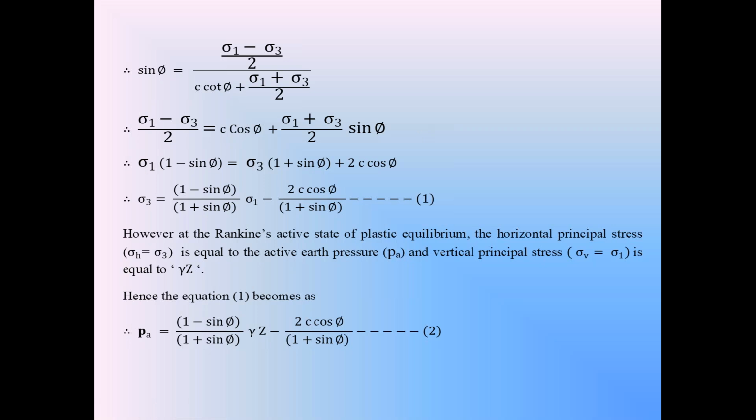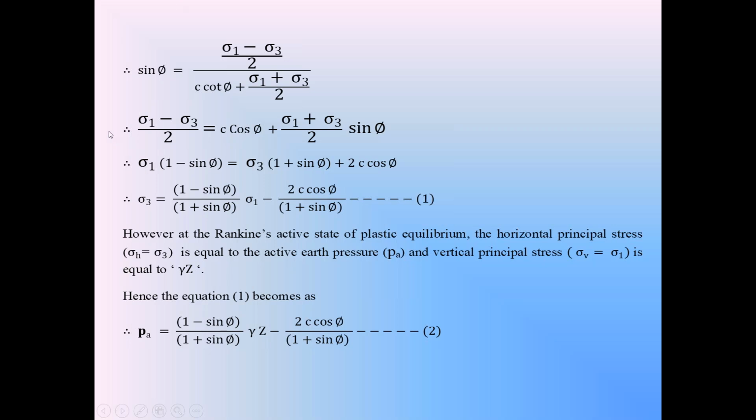So please follow that carefully. I omitted some steps for your understanding, and I am explaining those steps to you. Bring that sigma 1 sin phi to the left side and bring that minus sigma 3 to the right side. That equation now becomes, on the left side, sigma 1 minus sigma 1 sin phi is equal to, on the right side, sigma 3 plus sigma 3 sin phi plus 2C cos phi.